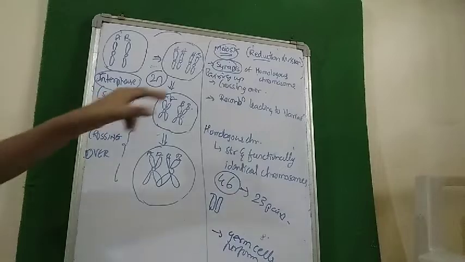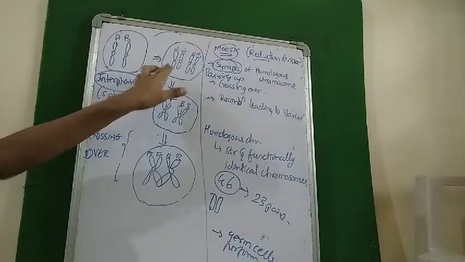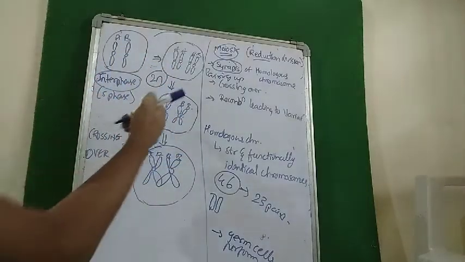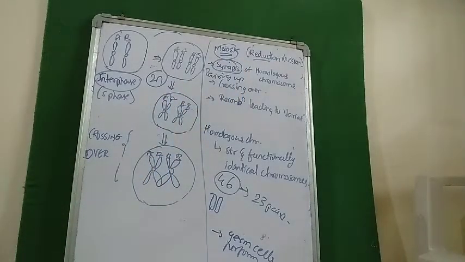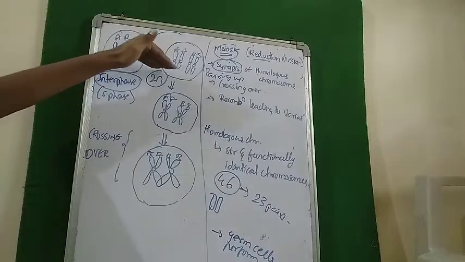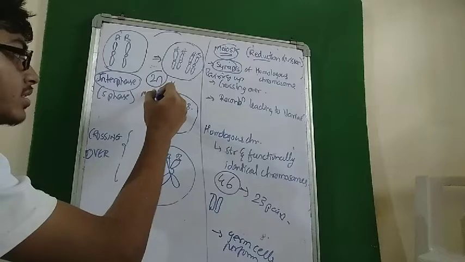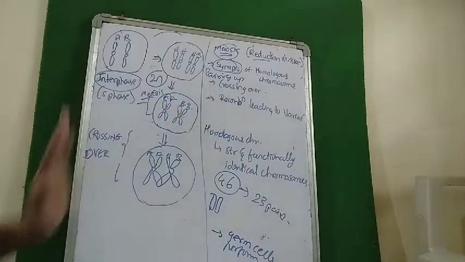Okay. Now what has occurred? This A and this A are homologous chromosomes, that is, structurally and functionally identical. So they will come together and form a pairing. It is called synapsis. See, pairing has occurred. Now we have moved on from interphase to M phase. Okay, M phase, that is, meiosis has started. We all know after interphase, M phase occurs. M phase can be mitosis, can be meiosis. So here we are discussing meiosis. So pairing of the homologous chromosomes has occurred.